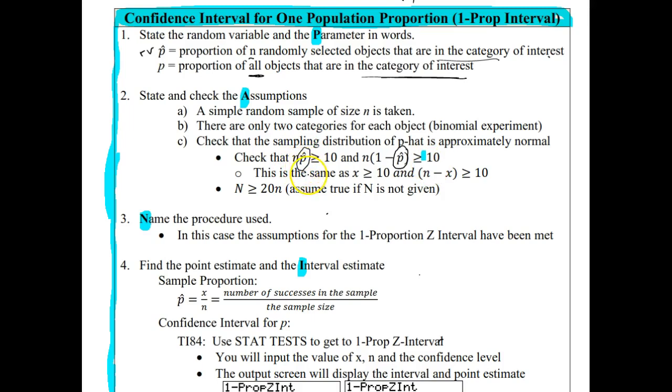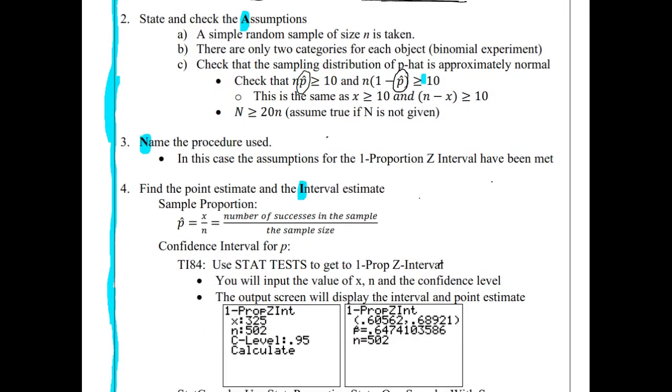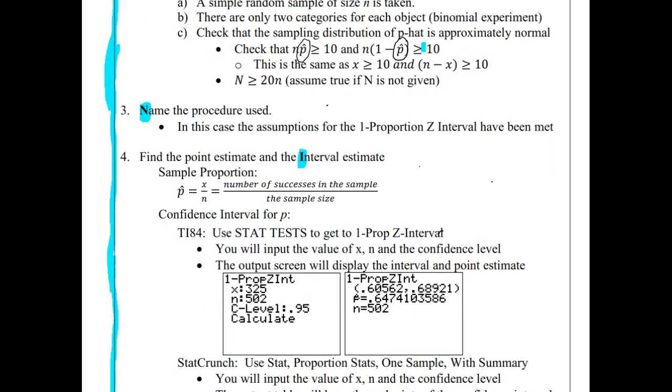Oftentimes we're given the number of objects in the category. So this is the same as just checking that the number of objects in the category is at least 10 and the number of objects in the other category is also at least 10. And again, capital N, we're going to assume that capital N is at least 20 times little n if that piece of information is not given.